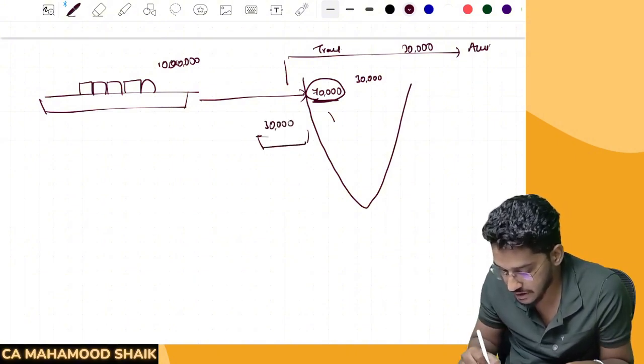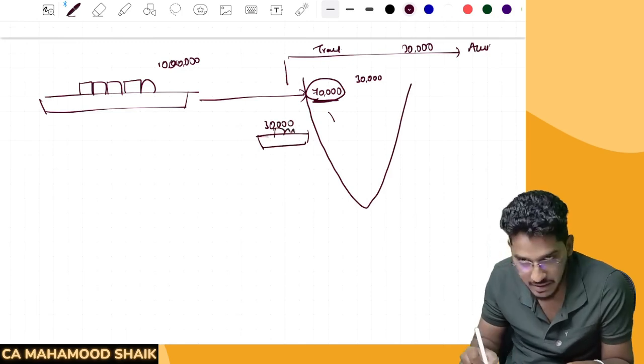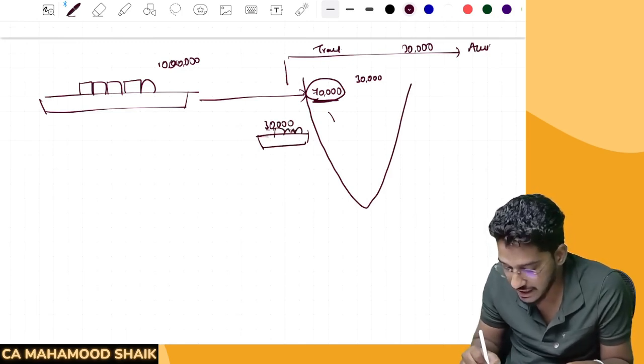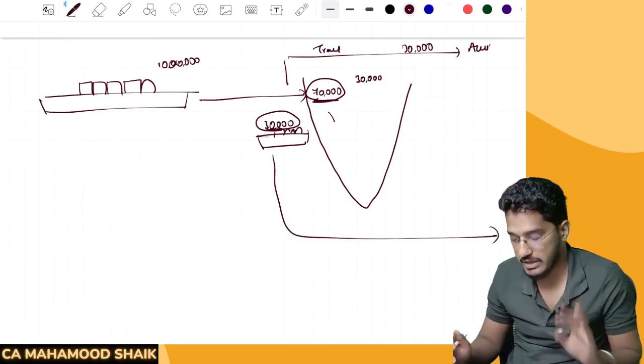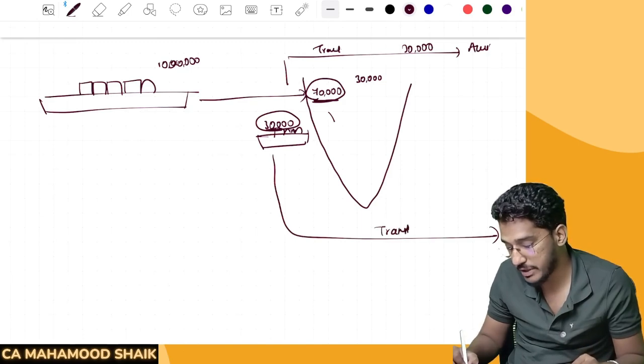So what they have done is, in another conveyance, not in the same conveyance, here the conveyance has changed. Some other vessel is there. In that vessel, they have loaded this 30,000 quantity and sent it to another country. So this we call it as transshipment.